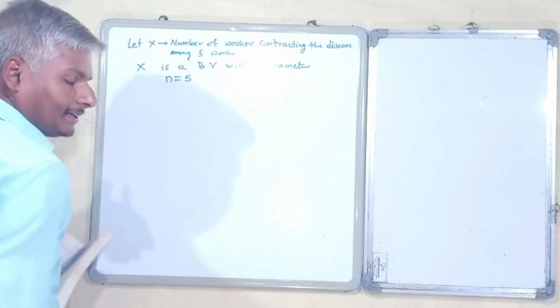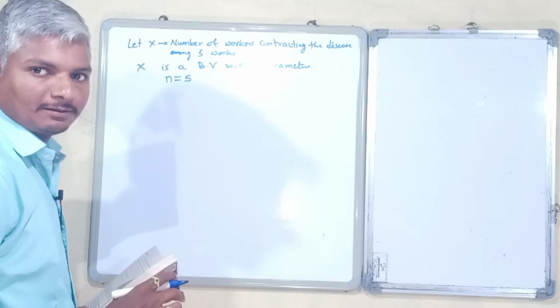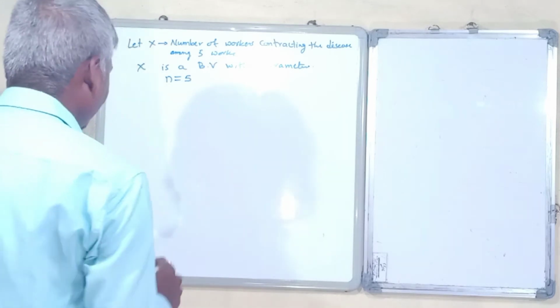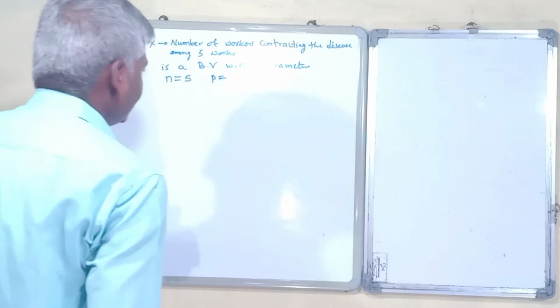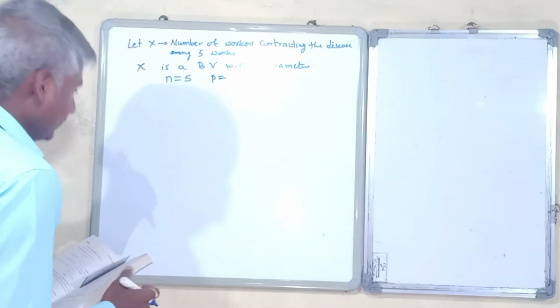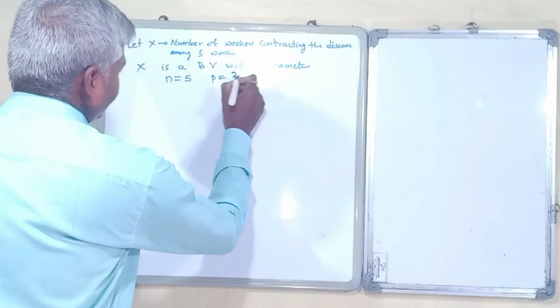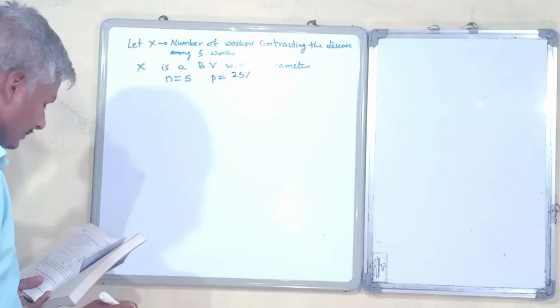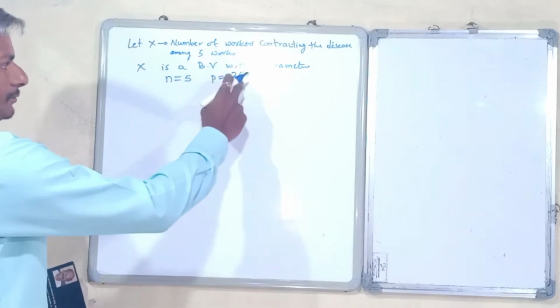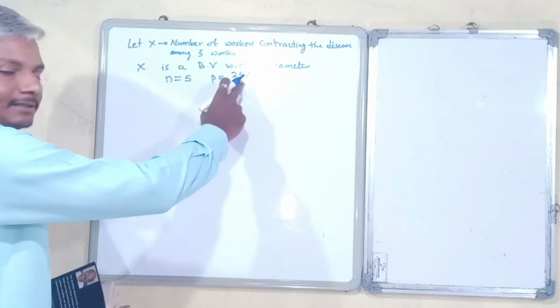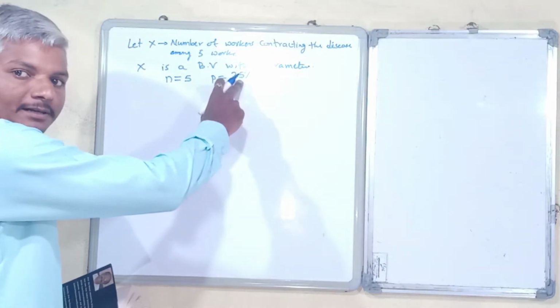We have selected 5 workers from a particular company. Then p, they have mentioned in the problem, 25% chance of suffering from a particular disease. So p equals 25%.